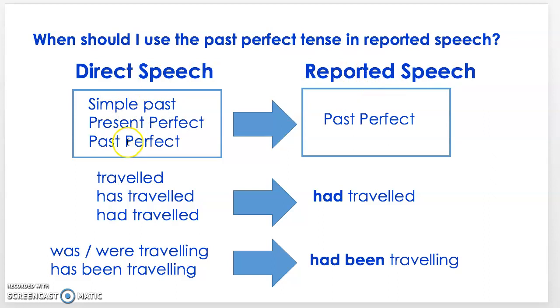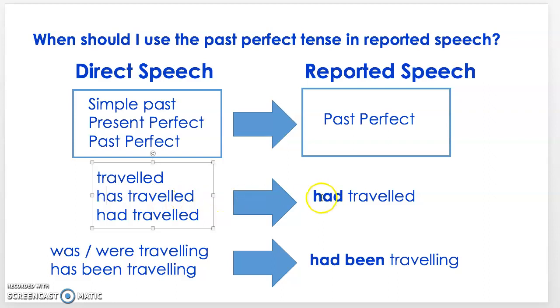Regardless of these tenses, simple past, present perfect, past perfect, the outcome will always be past perfect. Say, if you use a sentence like, I traveled to China, the reported speech would be, he had traveled to China.